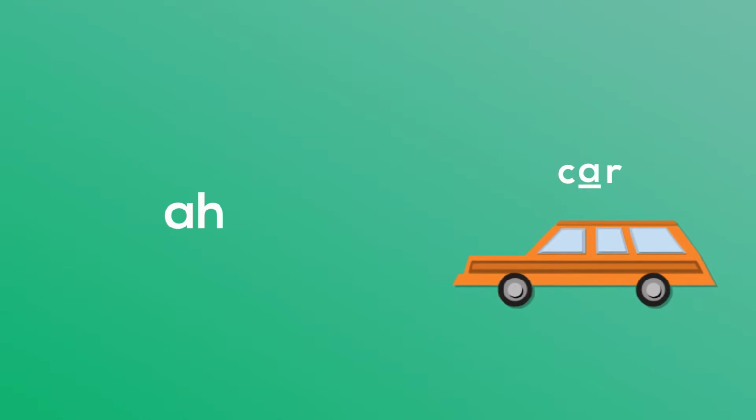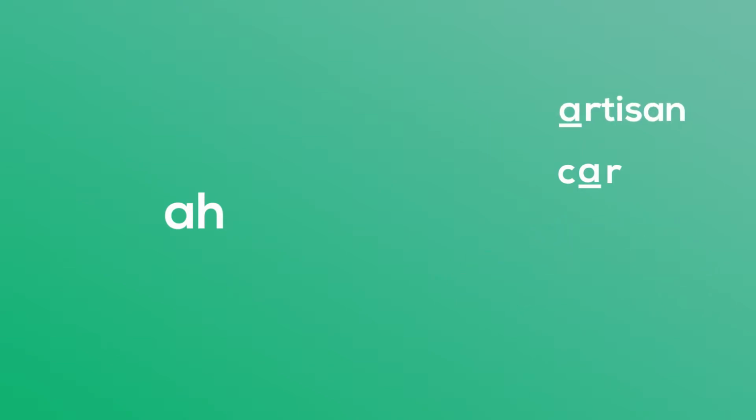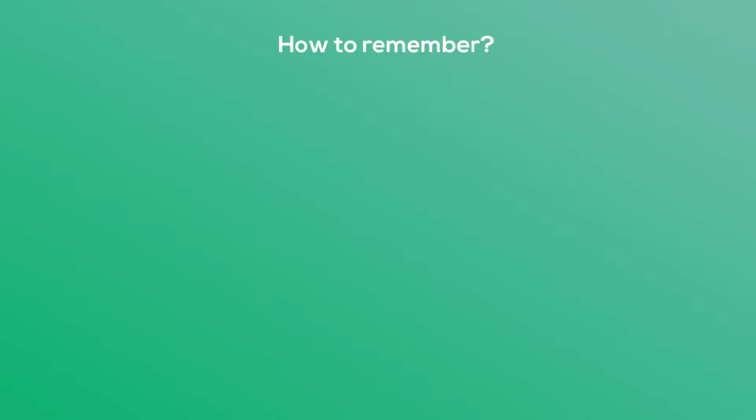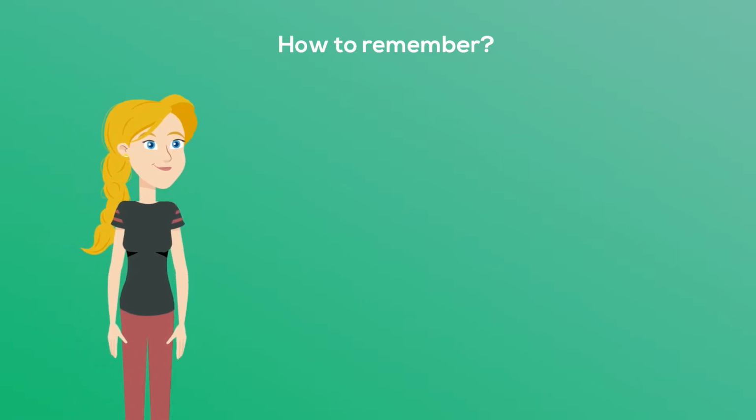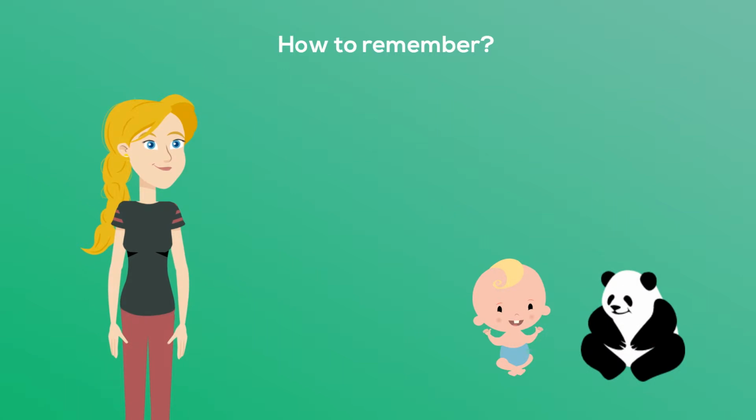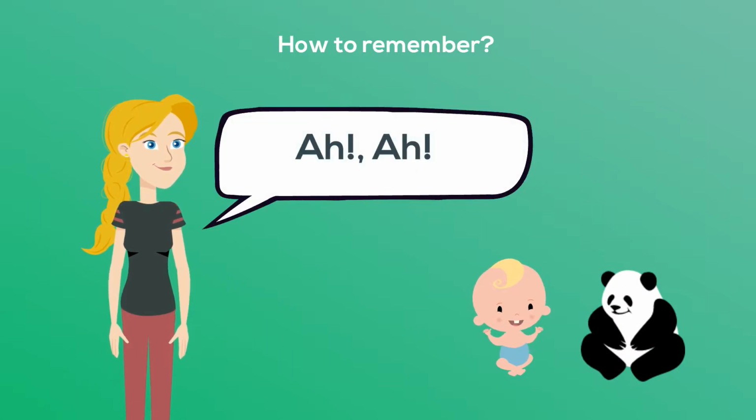The second vowel sound is ah, as in car. It's the same sound we hear at the beginning of artisan and article, and it can be shown by the symbol ah. An easy way to remember this sound is by thinking of someone looking at a baby or a cute animal. Ah, ah.